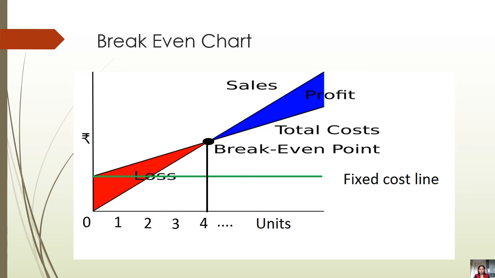That means equilibrium will be there, so there will be no profit or no loss situation. When you produce more than the break-even point, the firm will start earning a profit, and if the production is less than the break-even point, the firm will start incurring losses. So this is what the break-even chart is about.